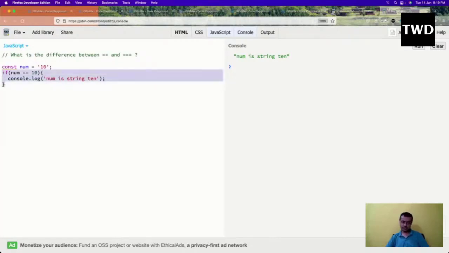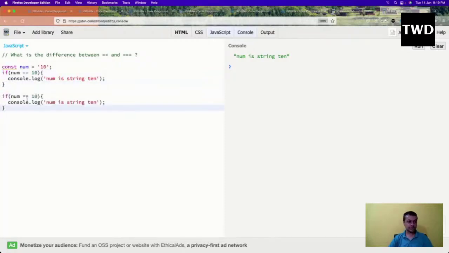Fixing this was a very big issue when JavaScript was released in 1995. They figured out it was a very big issue, so within the next 2-3 years they fixed it.